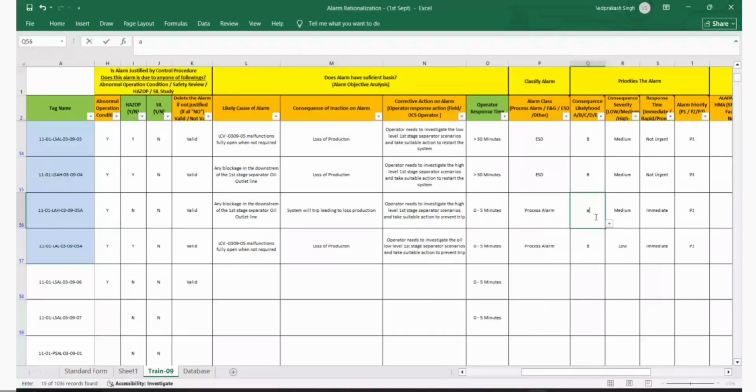I'm saying pre-alarm. If it is trip, then this is a different function, right?